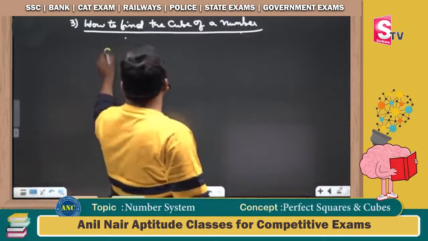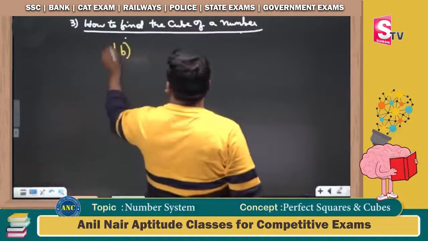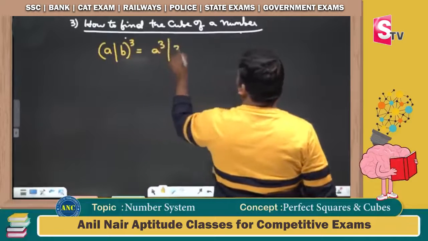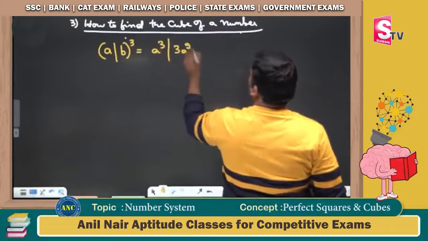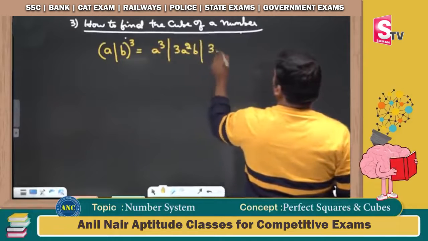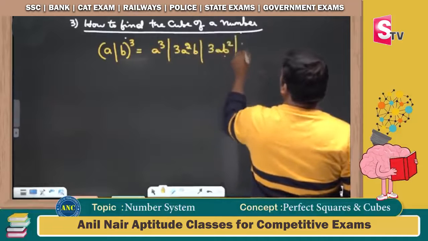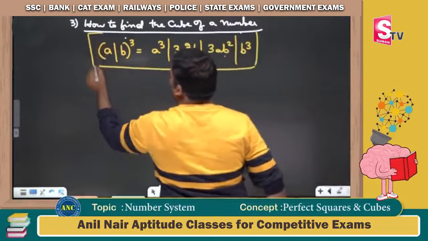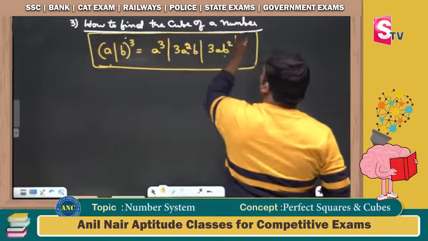To find the square of a number, I will use (a plus b) whole square. To find the cube of a number, I will use (a plus b) whole cube: a cube, 3a square b, 3ab square and b cube. This is the expansion to find the cube of a number.